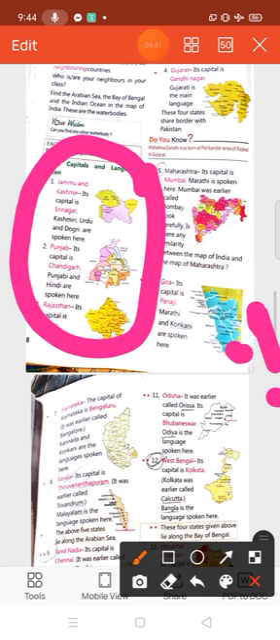Number 2, Punjab. Its capital is Chandigarh. Punjabi and Hindi are spoken here. Rajasthan. Its capital is Jaipur. Rajasthani, Hindi and Mewari are spoken here.